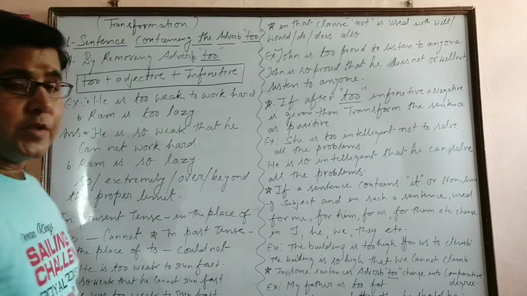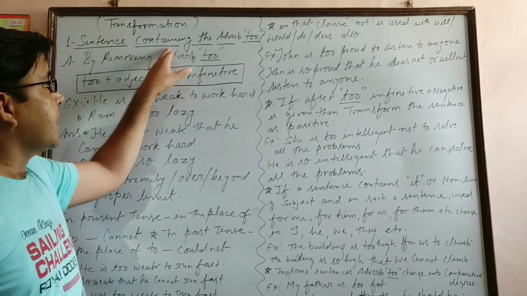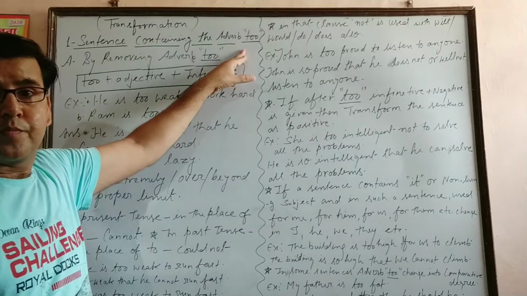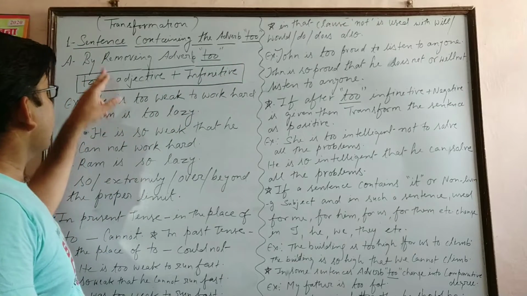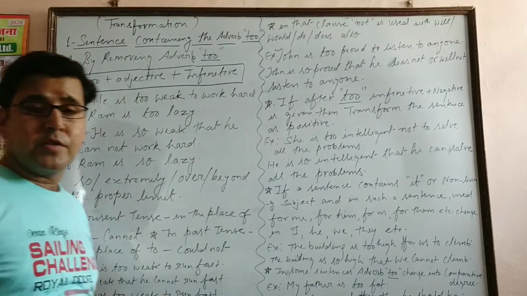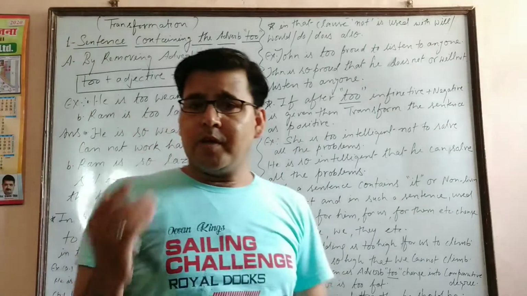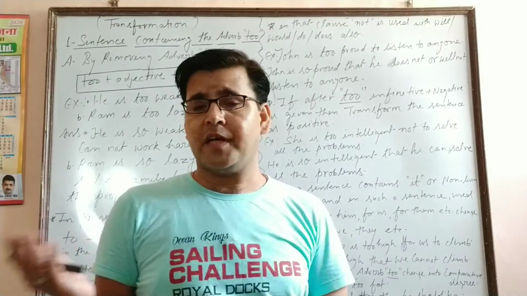Transformation. First of all, I would like to teach you sentences containing the adverb too, T-O-O. So the first thing is that by removing adverb too, two ways are there. In one sentence, suppose too is used here, like he is too weak to run fast.